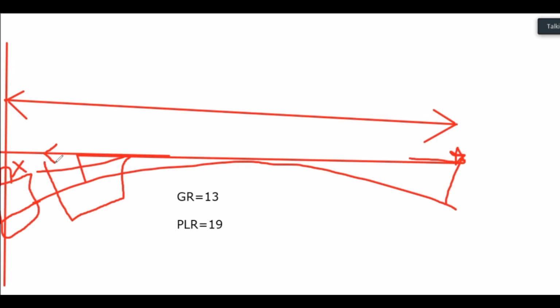Sir, tell me, if GR is less then what? If the GR value is less, then you will have to draw the circle of the GR value. If the GR value is less, then draw the circles of the GR value.